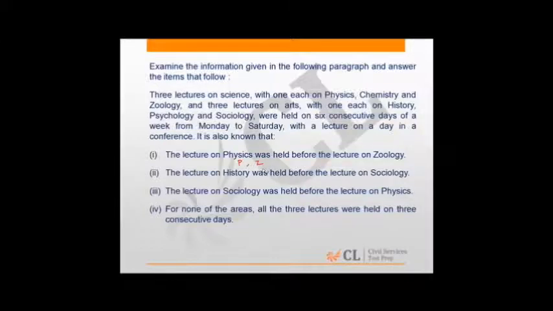Need not be immediately, there could be some subjects before that. History comes before sociology. Sociology comes before the lecture on physics. So, using this data, we know that history followed by sociology, followed by physics, followed by zoology need not be successive, but there could be some other subjects coming in the gaps here.